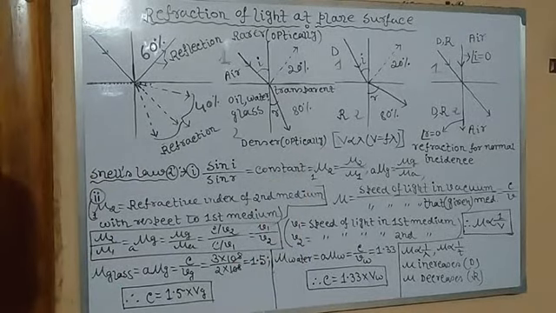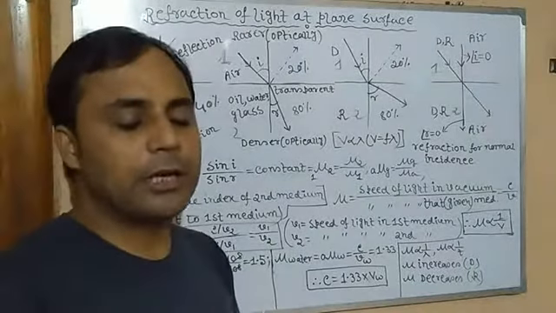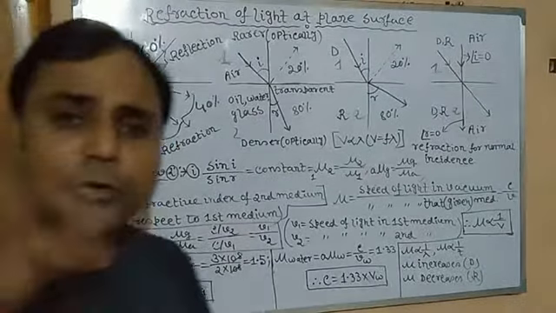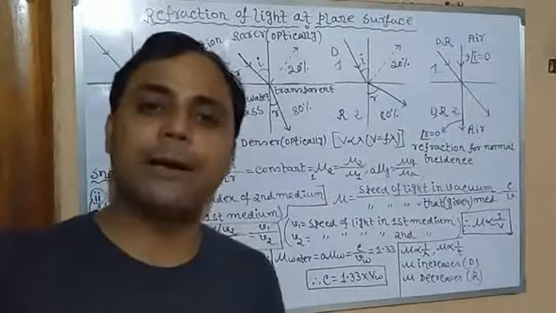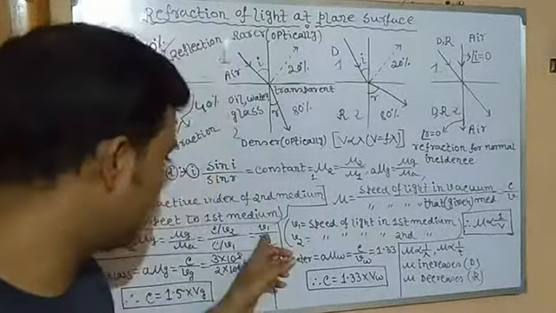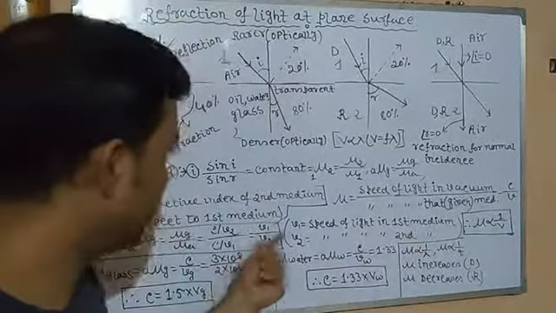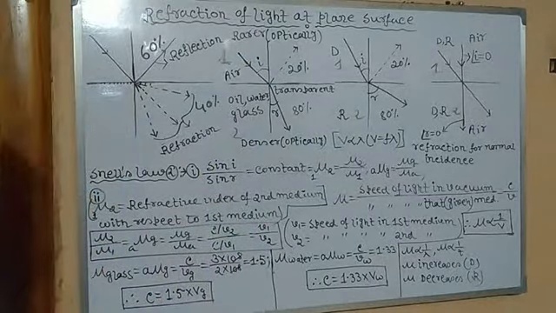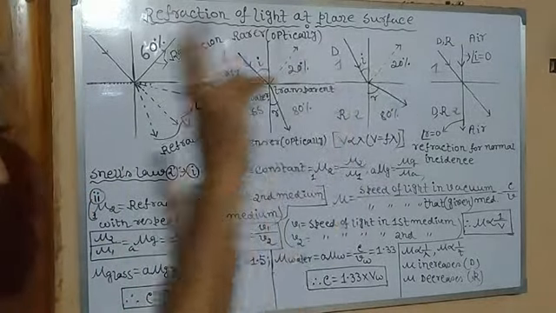It is the refractive index of the second medium with respect to the first medium, equal to velocity of light in the first medium divided by velocity of light in the second medium. V1 is the first medium, V2 is the second medium. So we have got two mathematical expressions of mu.